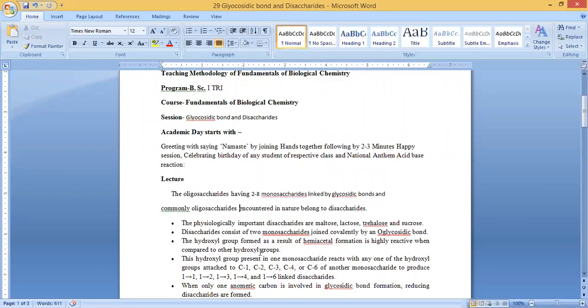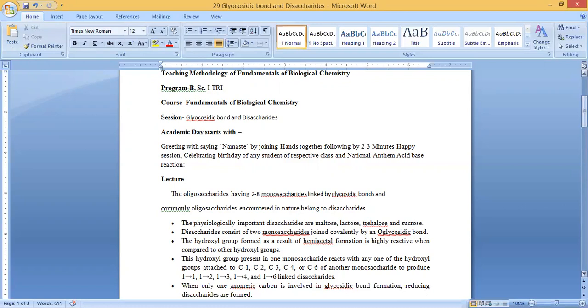Disaccharides consist of 2 monosaccharides joined covalently by a glycosidic bond, and the hydroxyl group formed as a result of hemiacetal formation is highly reactive when compared to the other hydroxyl groups. So the hydroxyl group present in one monosaccharide reacts with any one of the hydroxyl groups attached to the C1, C2, C3, or up to the C4 carbon of another monosaccharide to produce 1,1, 1,2, 1,3, 1,4, and 1,6 linked disaccharides.